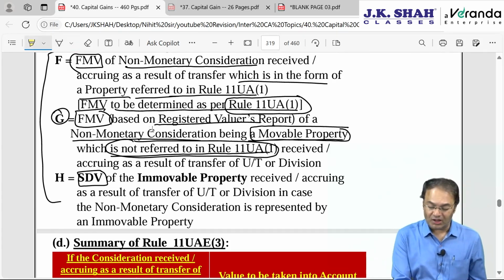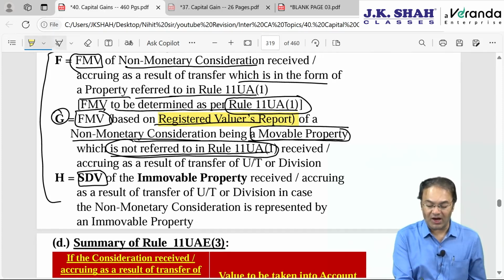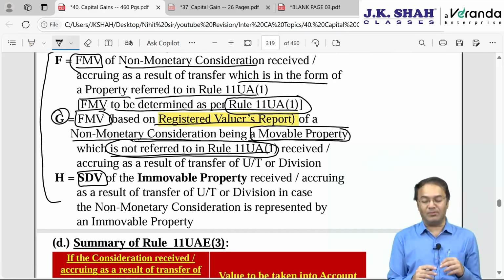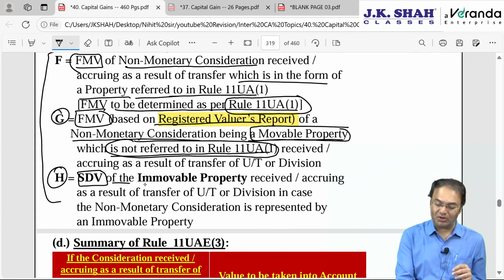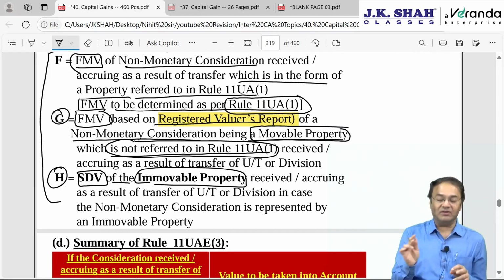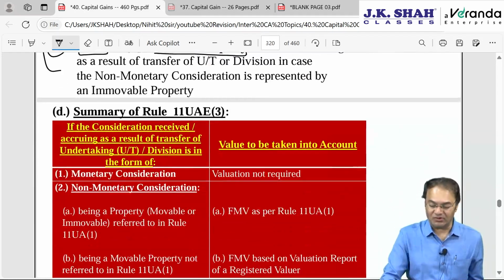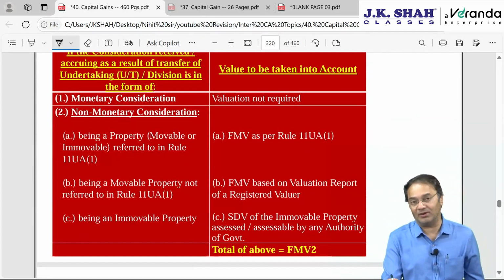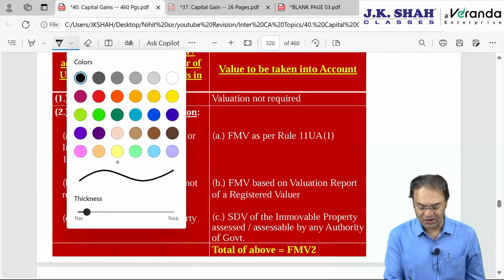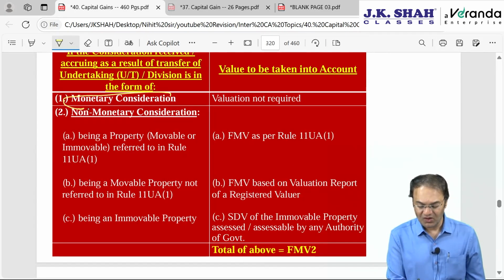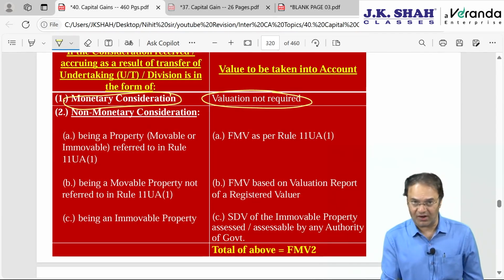Here a registered valuer's report will be required. A registered valuer would ideally be a merchant banker. And the last item, stamp duty value of immovable property. If it is immovable property, take the stamp duty value. The summary is as follows: 4 assets. Number 1, if it is monetary compensation, then what do you do? For monetary, valuation is not required.